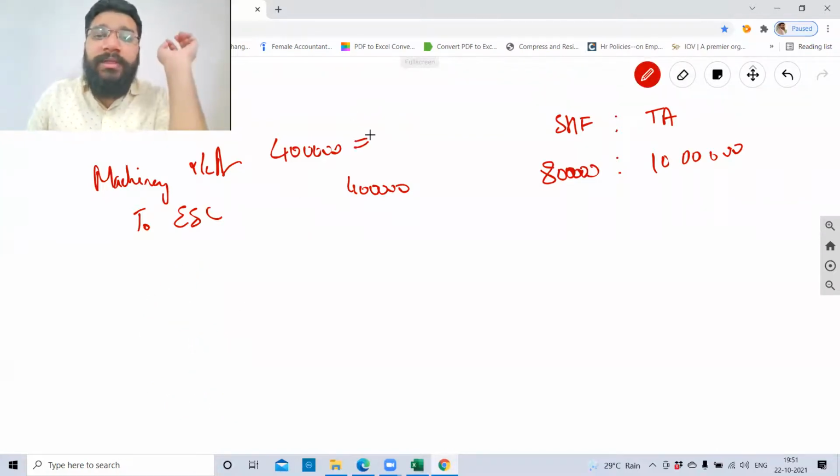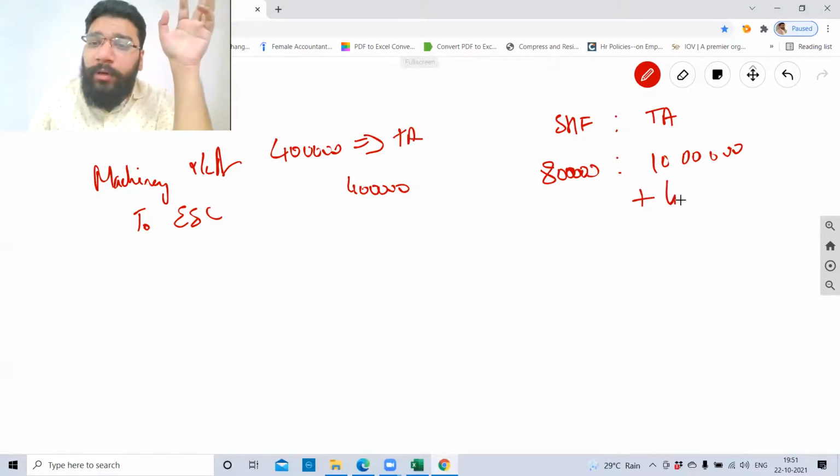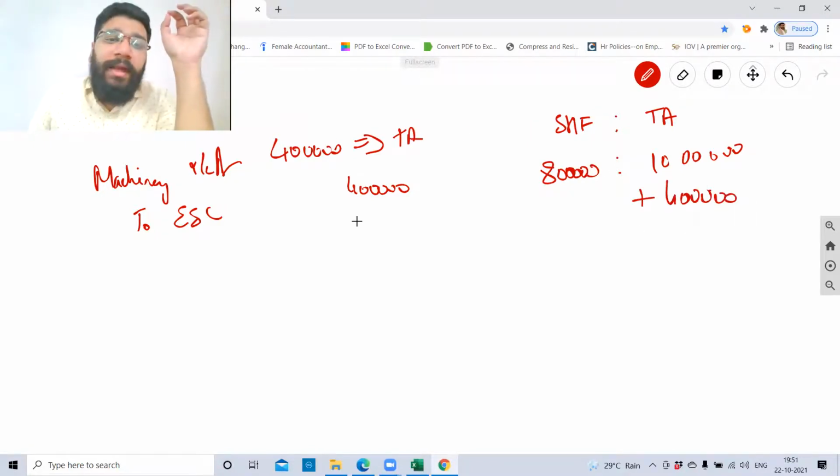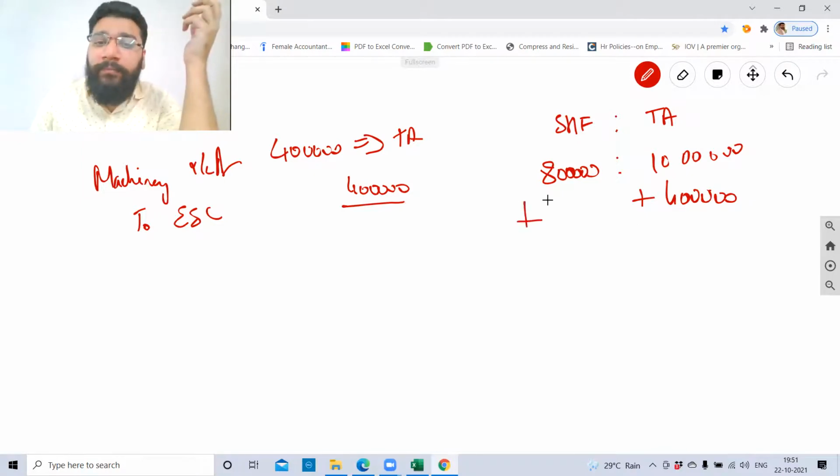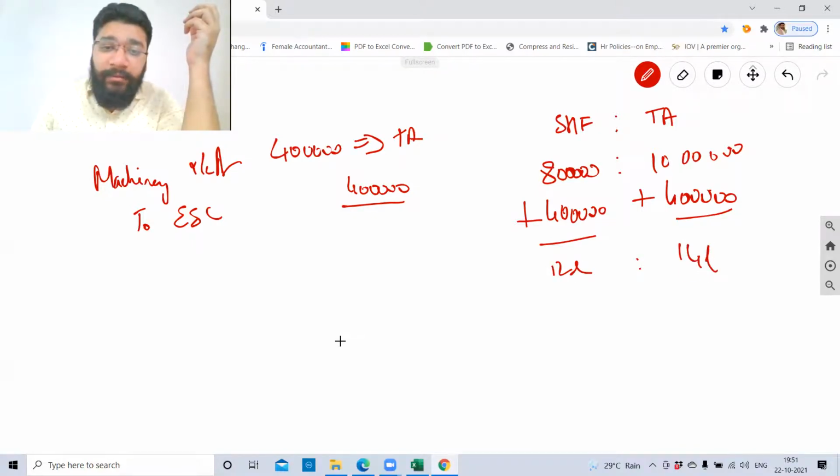The 4 lakh machinery will affect your total assets. So total assets will go up by 4 lakh, and equity share capital will go up by 4 lakh. So the total will become 12 lakh, 14 lakh. So the ratio is 12 lakh divided by 14 lakh.